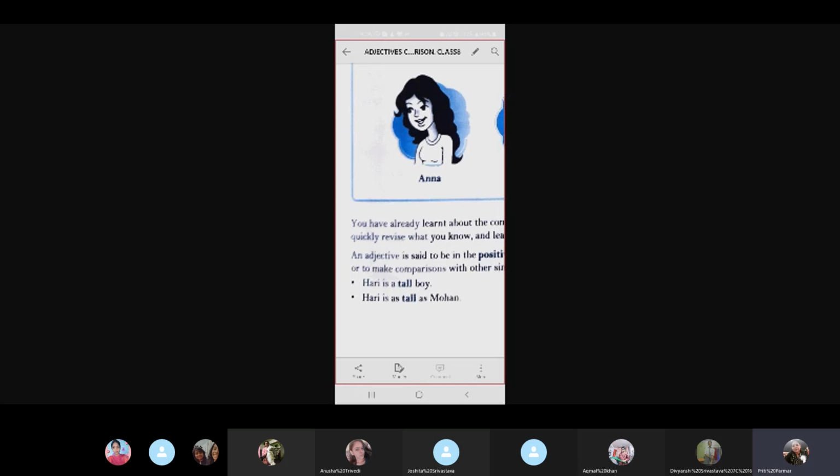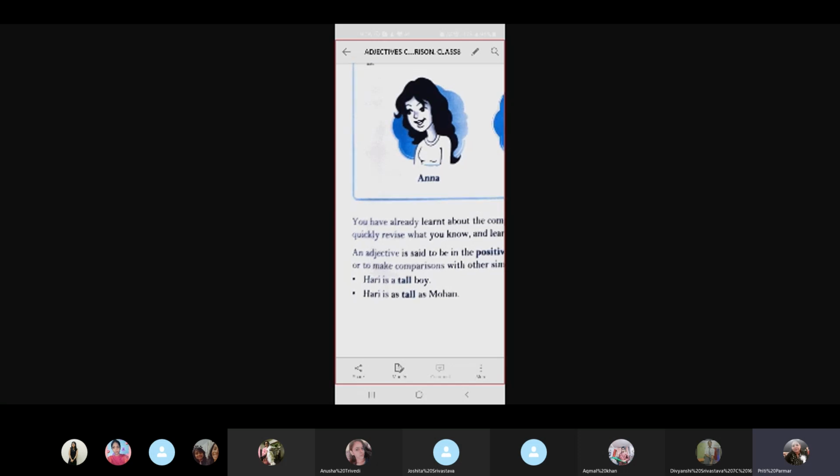Now see the next sentence. Hari is as tall as Mohan. Here, since both of them are tall, though there is a little image of comparison, there are two people involved. But since they both have the same trait, again it is a simple or positive sentence, as we call it, and the positive degree would be used. Okay, then, as we move further,